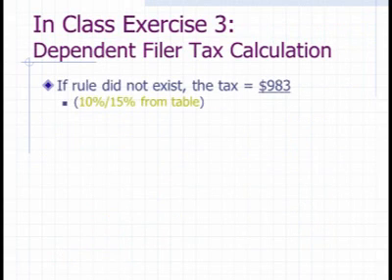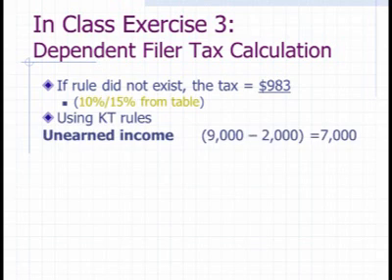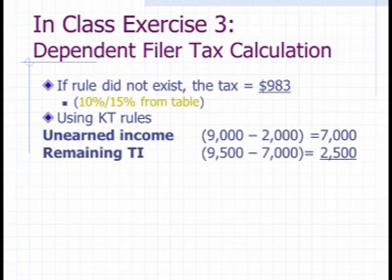And now we repeat the tax calculations. This is what you get if you look it up in the tables. Note that now part of it is taxed at 10%, part at 15%. The kiddie tax, we start out with $7,000 being taxed at mom and dad's rates, the rest being taxed at junior's rates, and we've accounted for all of the taxable income.